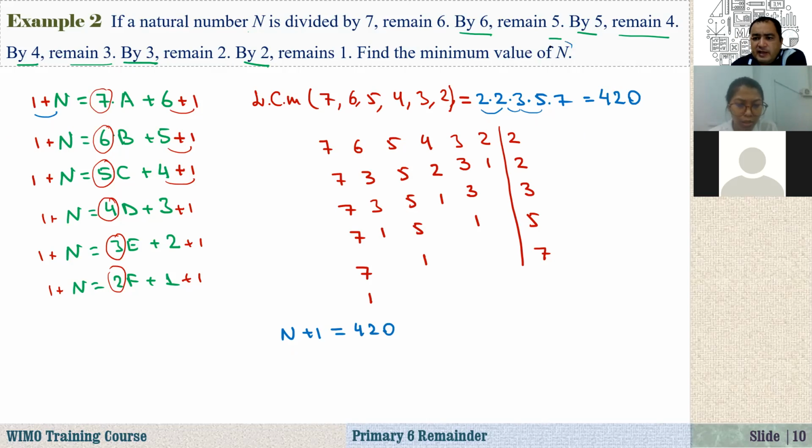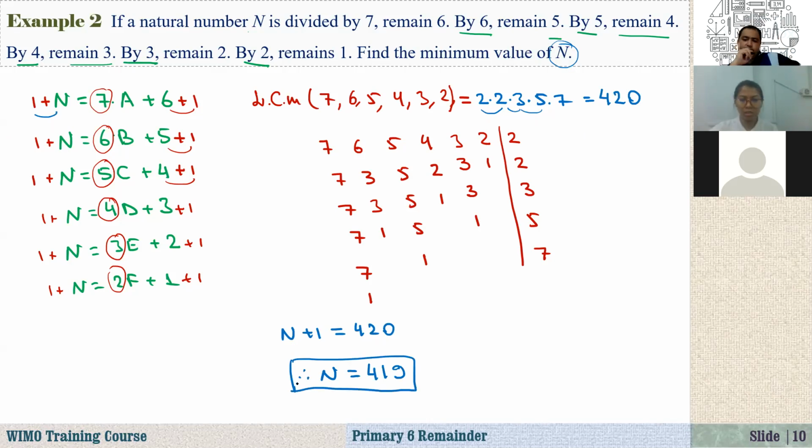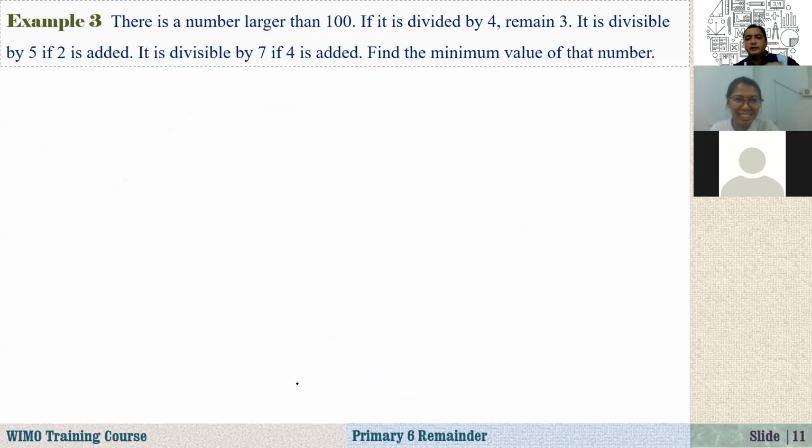But we were looking for the number n, not n plus 1. So if n plus 1 is 420, what is n? n should be equal to 419. Okay? Very good. Very good. I hope you understand something.